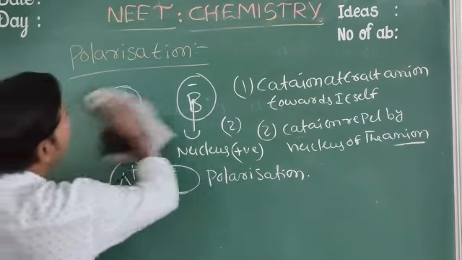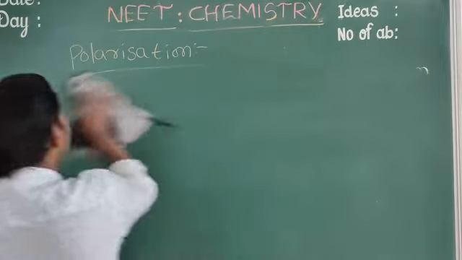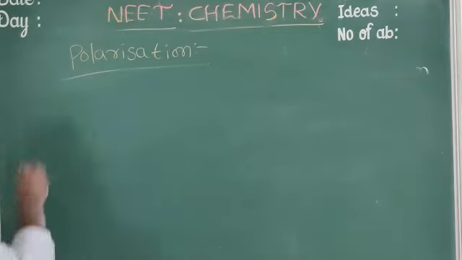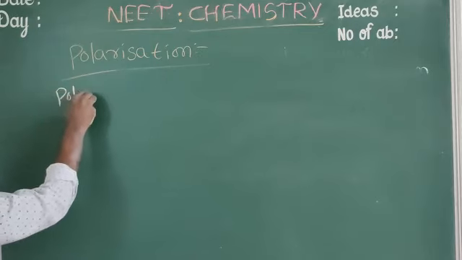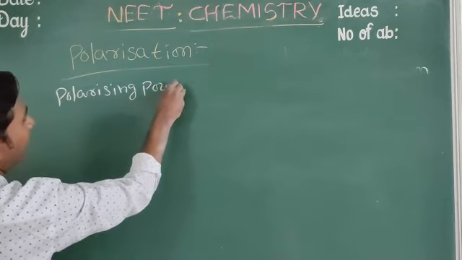Okay. Here we have to learn some terms also. What is polarizing power?